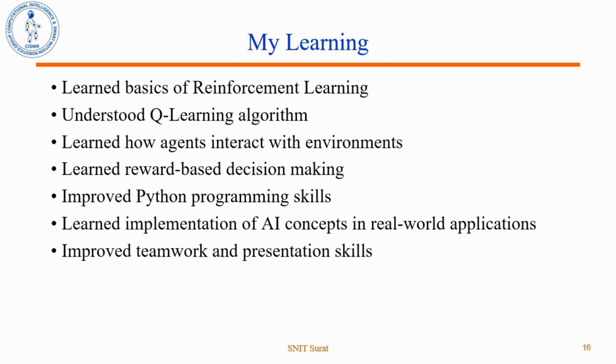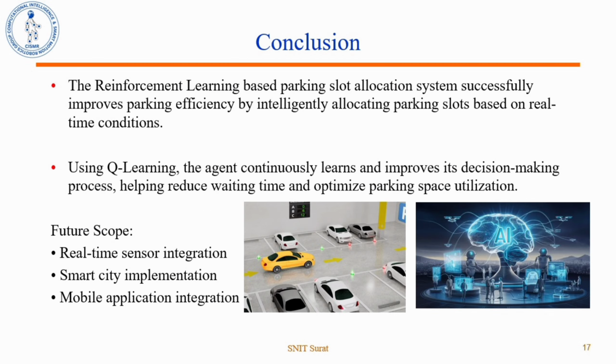Through this project, we learned the basics of reinforcement learning, Q-learning, reward-based learning, visual simulation, and implementation of AI concepts using Python. We conclude that the reinforcement learning based parking slot allocation system successfully improves parking efficiency, reduces waiting time, and optimizes parking space utilization through intelligent decision making. Future improvements can include real-time sensors, smart city integration, and mobile application support.